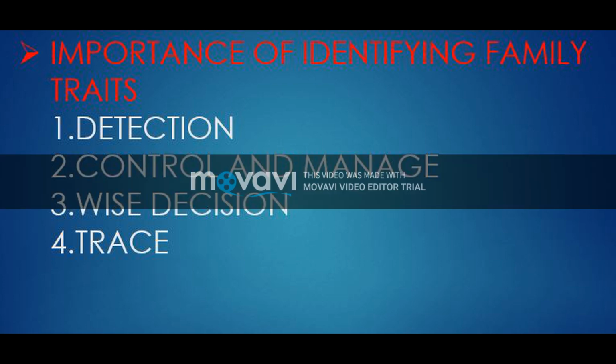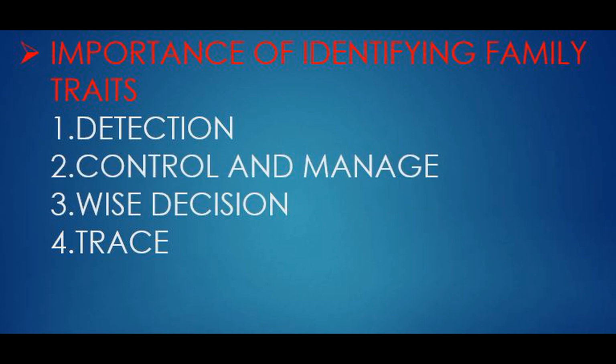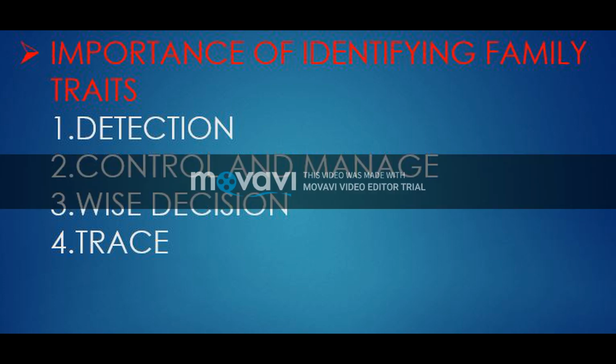The knowledge of one's family traits can be used to control and manage hereditary diseases such as hypertension and diabetes. Is it clear, children? If you know about this previously, then you can prevent these diseases in the early stages. Then the next one is wise decision.